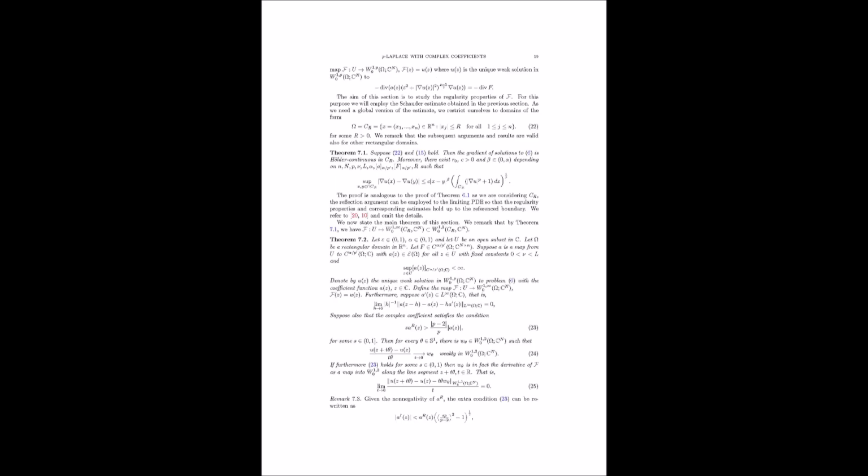So for every test function phi in W^{1,p}_0(omega; C^n), the integral over omega of A(x) times the quantity epsilon squared plus the magnitude of the gradient of u squared, all raised to the power of (p minus 2) over 2, times the complex inner product of the gradient of u and the gradient of phi dx equals the integral over omega of the complex inner product of F and the gradient of phi dx.